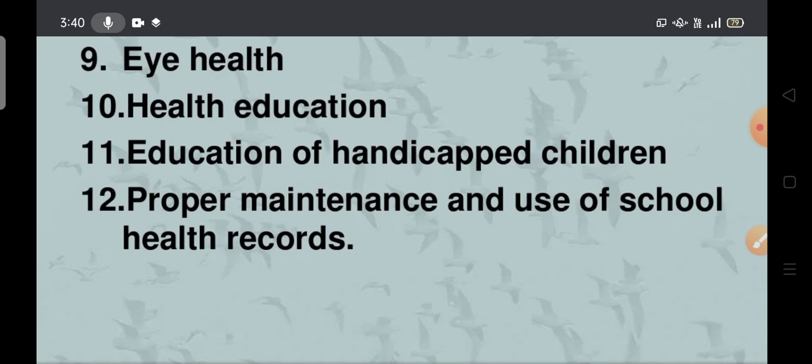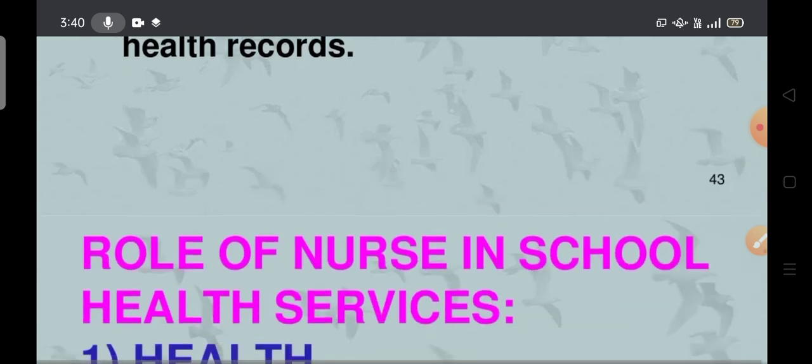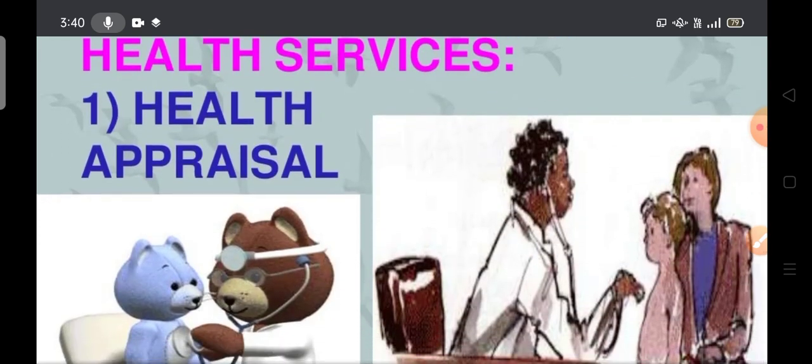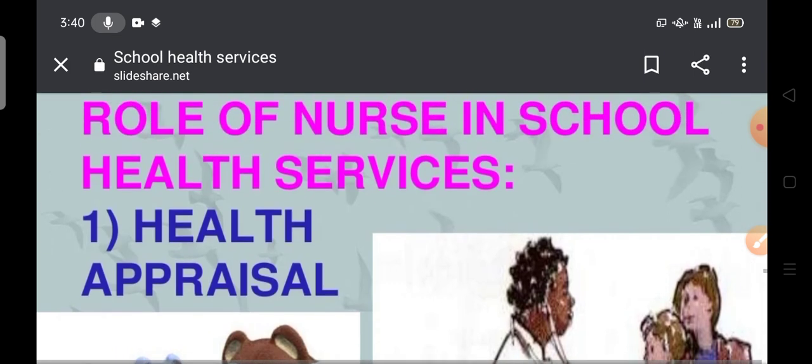We have to give. Okay, health education, personal hygiene, milk, meat, environmental, personal hygiene. Okay, those are all the things. Good habits. Okay, education of handicapped children. We have to encourage them to participate in all the programs. Proper maintenance and use of school health records. Okay, role of nurse in school health services. See here, this is also important. Role of nurse in school health services.